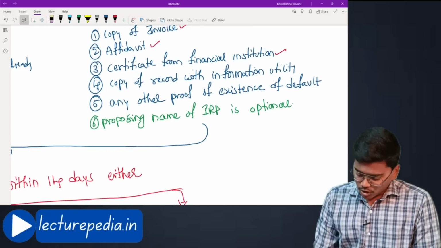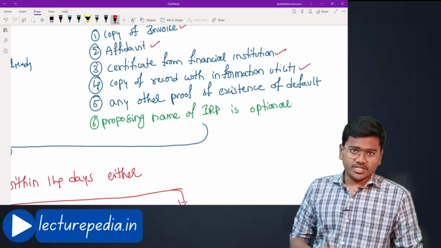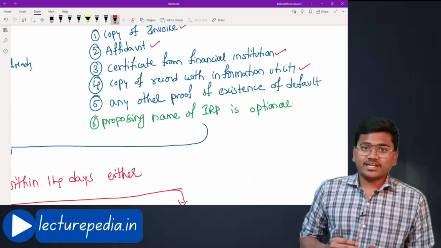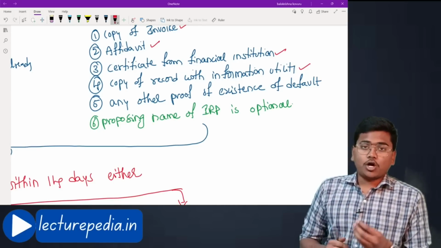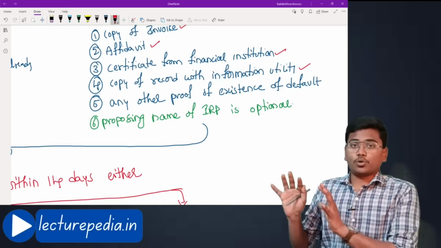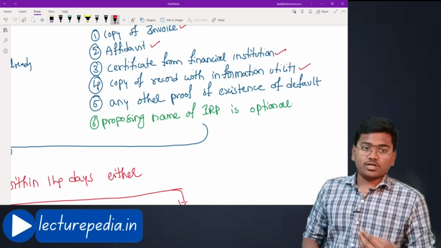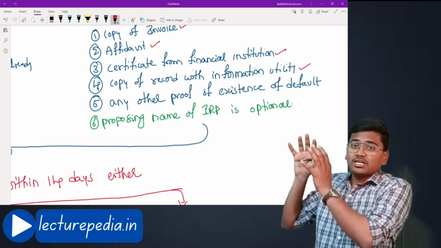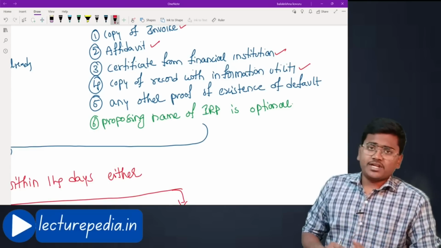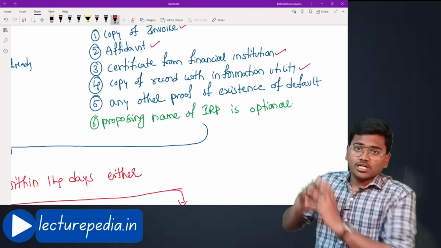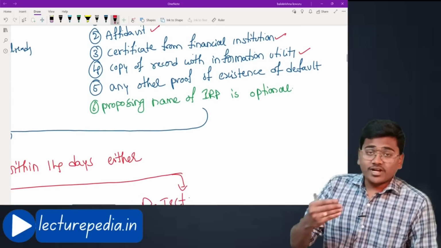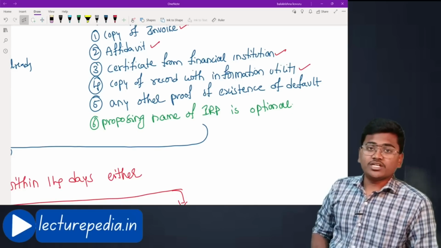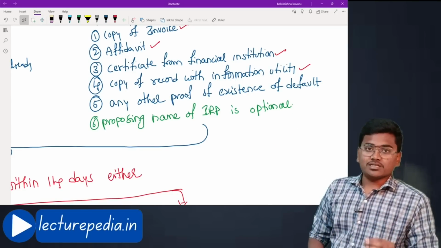Next, copy of record with the information utility. Information utility is basically a database where all the details relating to the debts given by the operational creditor or a financial creditor will be stored. Okay, once the operational creditor gives any credit or debt to any person, he has to submit that information to the information utility, and even the financial creditor should also submit the information to the information utility. Now at the time of initiating this CIRP application, the information that has been filed with the information utility should also be given as an attachment to the application.